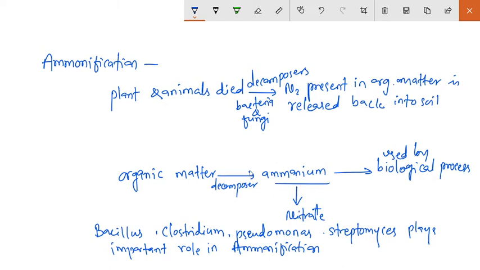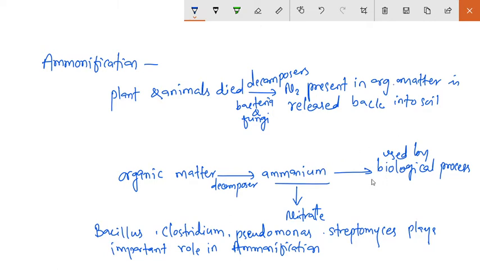So some of the plants use ammonium directly as a nutrient source, but some of the organisms cannot utilize it. So those organisms which can use ammonium as a nutrient source use it in their biological process.